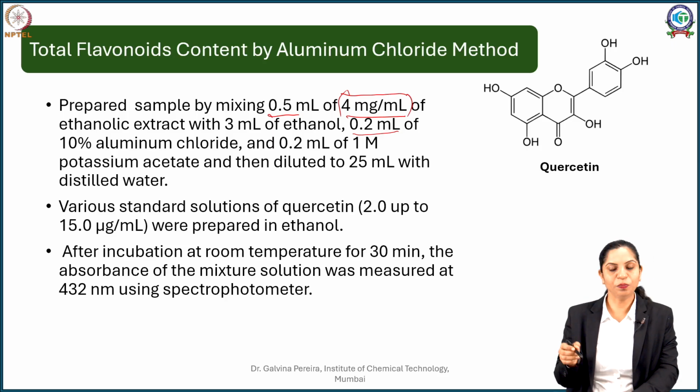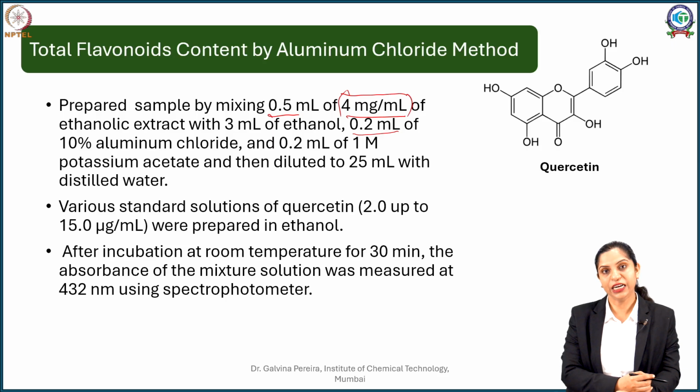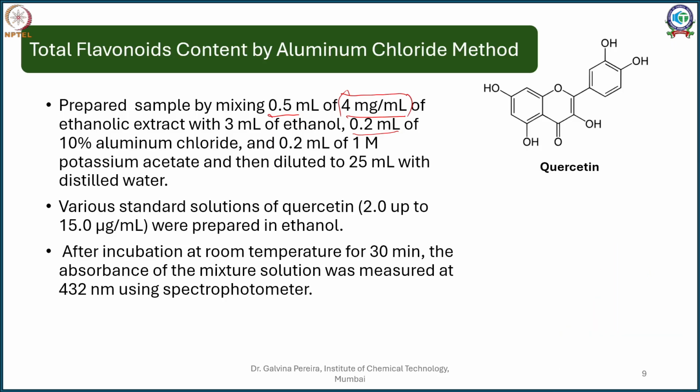Now similarly, as you prepared your extract, prepare the solutions with quercetin standard, so that each test tube contains 2 micrograms or even 15 micrograms. So somewhere between 2 to 10 to 15 microgram per ml stock you will prepare, and that you will again dilute with alcohol, and react it with your 0.2 ml of 10% aluminum chloride and 0.2 ml of 1 molar potassium acetate. So when this happens, it's going to show you an absorbance value, and we are going to record it.